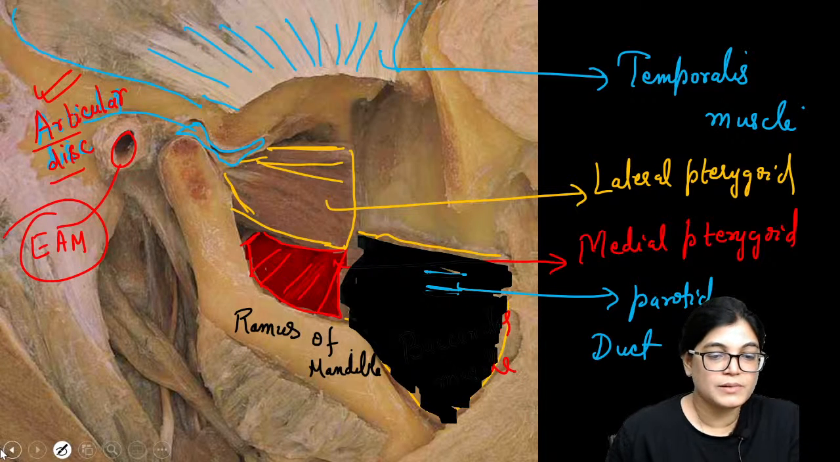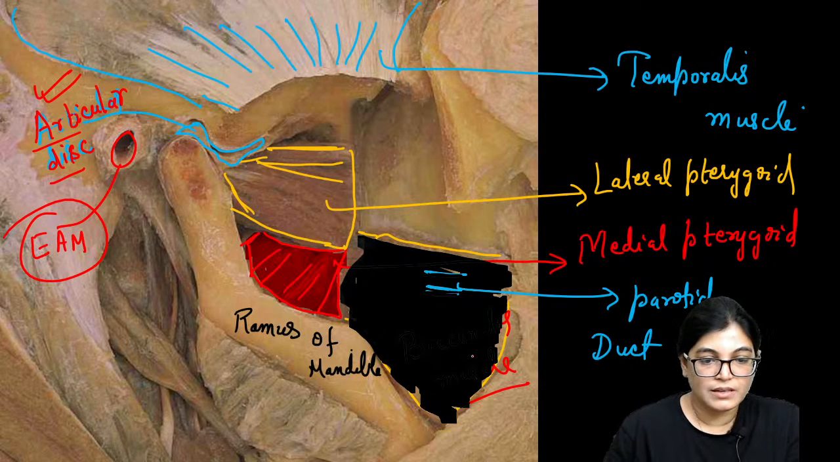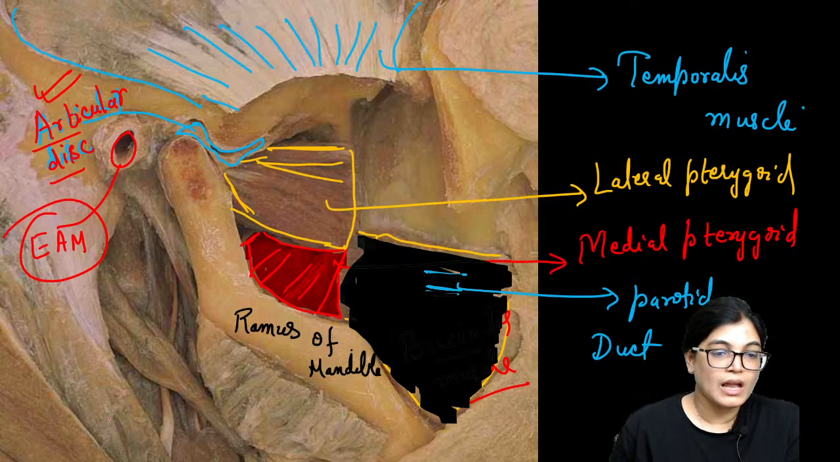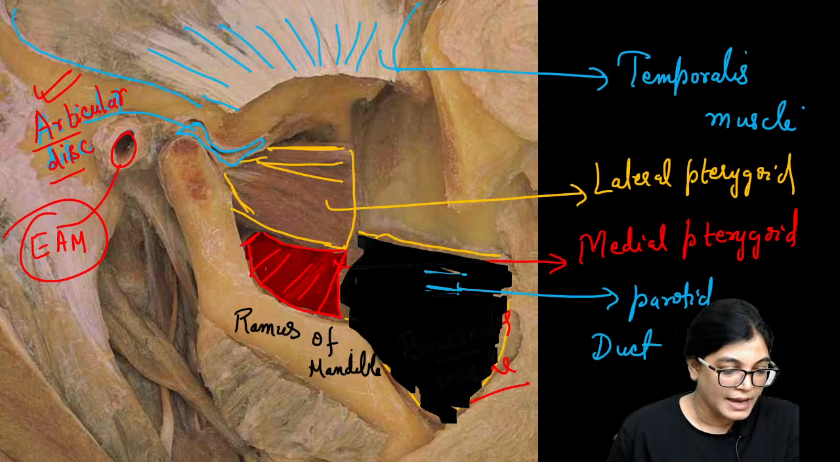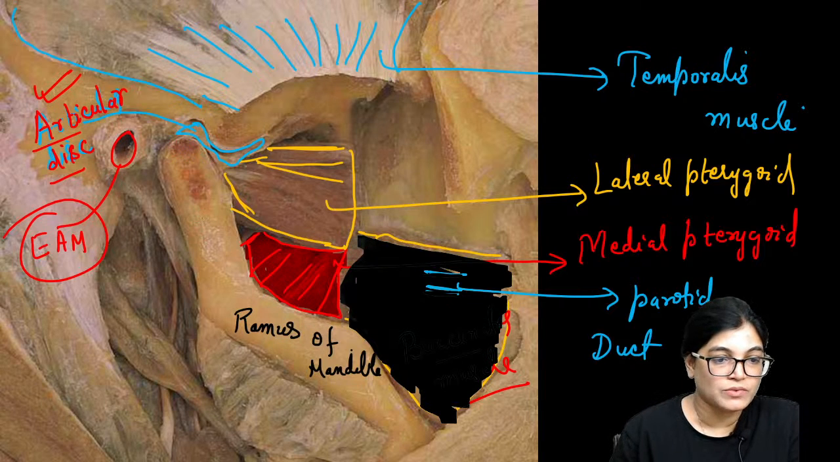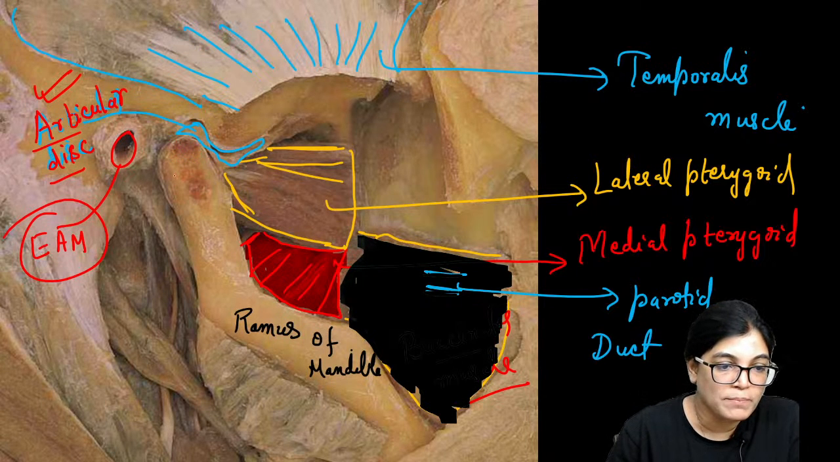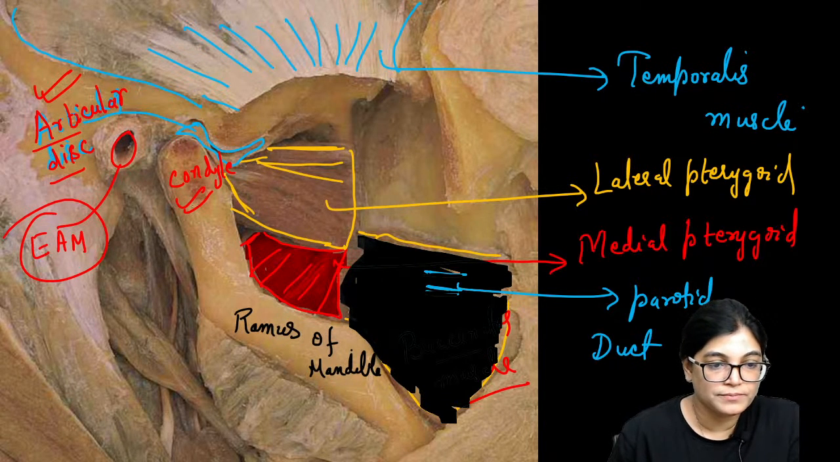Okay, this muscle is buccinator muscle. No doubt about this. And the muscle which is lying on the outer aspect of the ramus of the mandible. What bony part is this? This is condyle of the mandible, condylar process of the mandible.